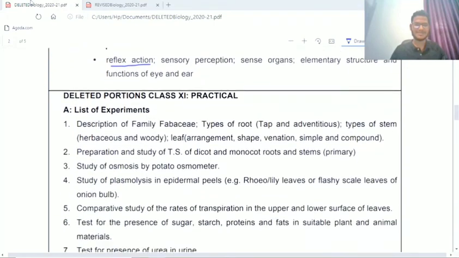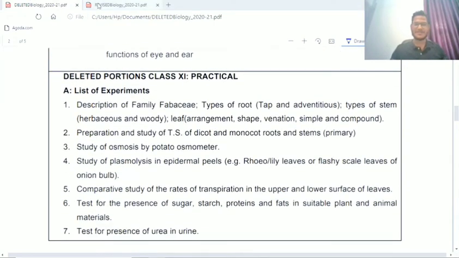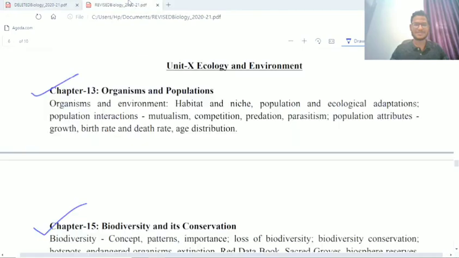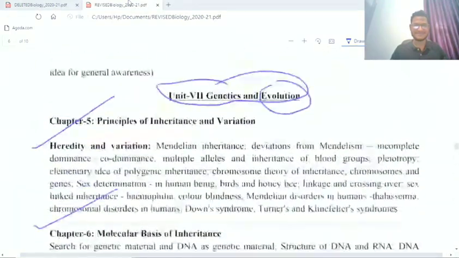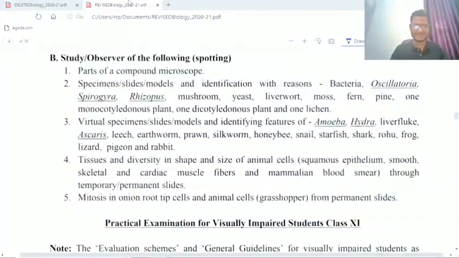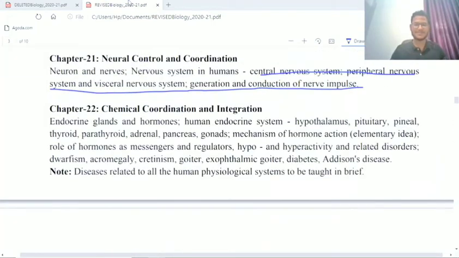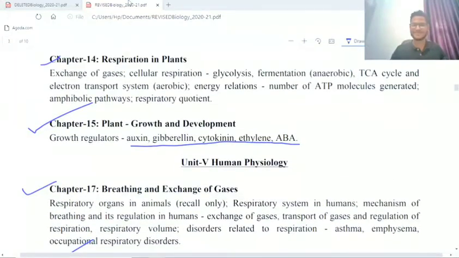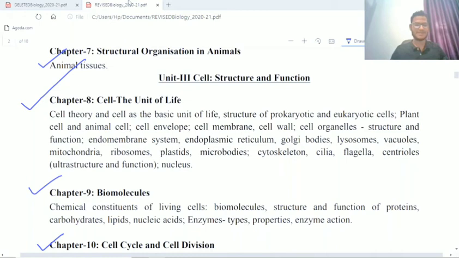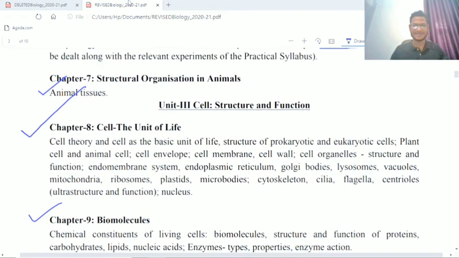It will be easier for you because 30% of the total syllabus was removed by CBSE. So best of luck, my dear friends, for your preparation for the boards, and prepare well, because now there is less burden. You can secure very good marks in this new syllabus.